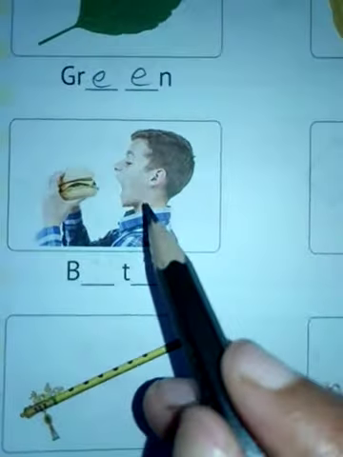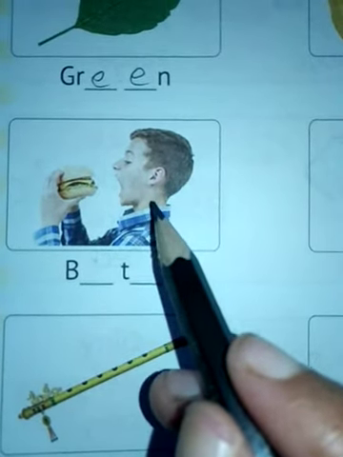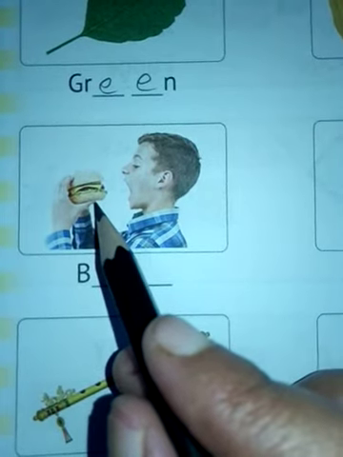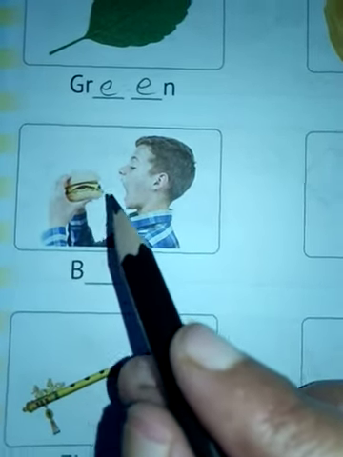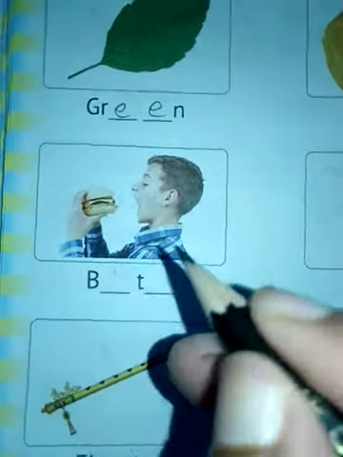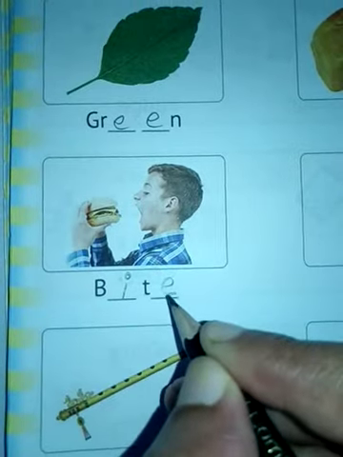And one picture, see. The boy is going to eat a burger. This is the burger, no? So he is using his teeth to cut it. This is called bite. B-I-T-E, bite. Bite is a doing word.